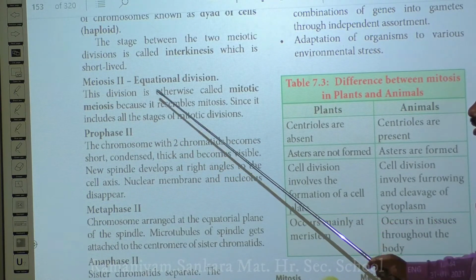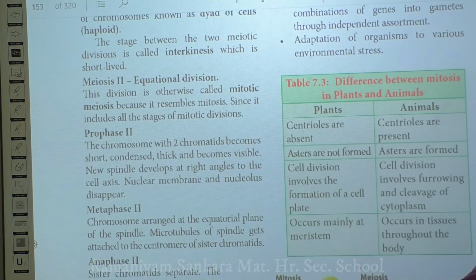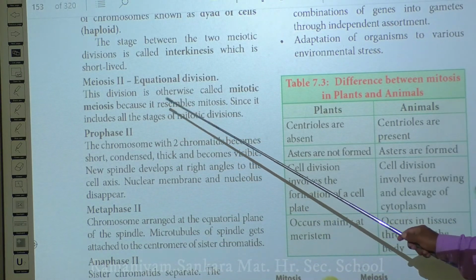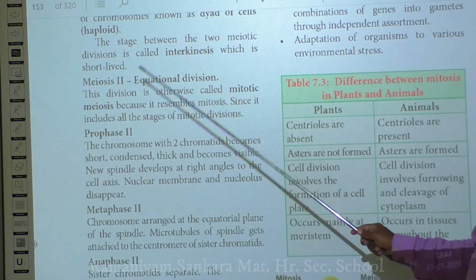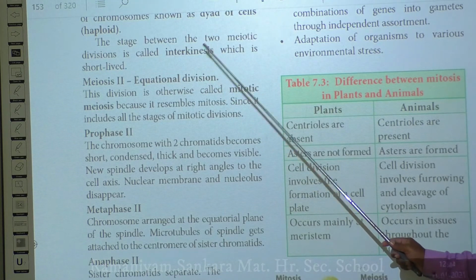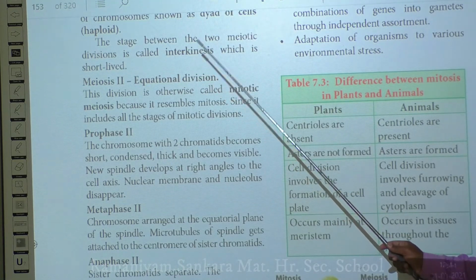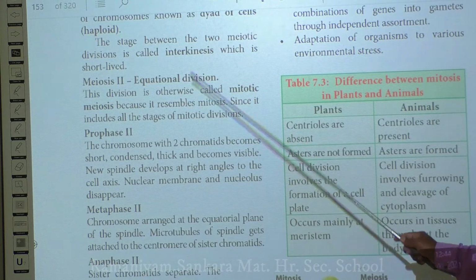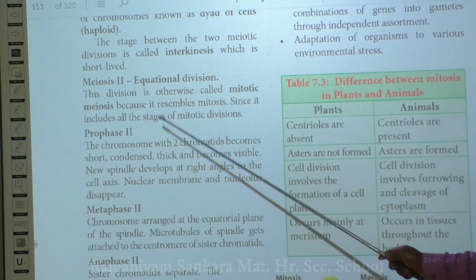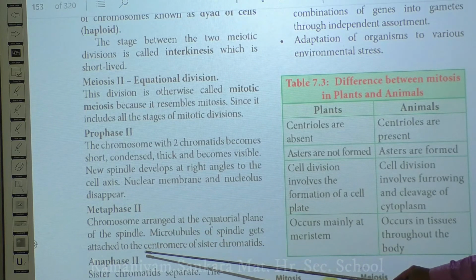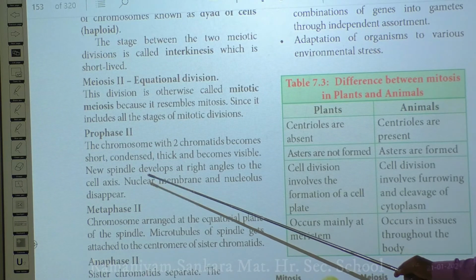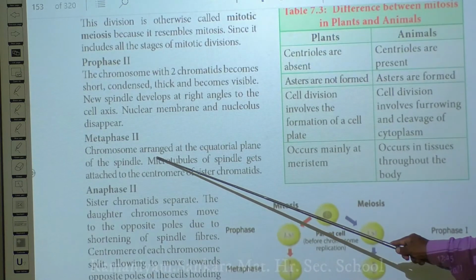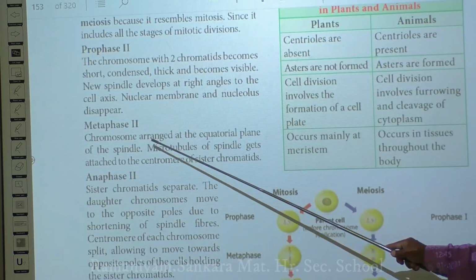Meiosis 2 is called an equatorial division. Why is it called an equatorial division? Because the two cells which have the haploid set of chromosomes will not undergo further reduction or division. The same amount of genetic material is maintained. So only it is called an equatorial division. This meiosis 2 resembles your mitosis. It starts with 4 stages: prophase 2, metaphase 2, anaphase 2, and telophase 2.